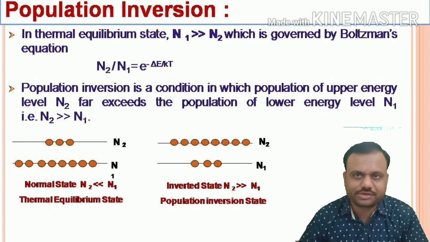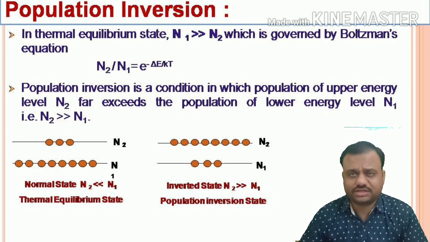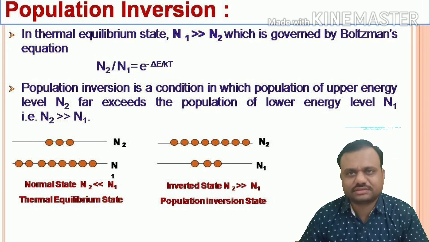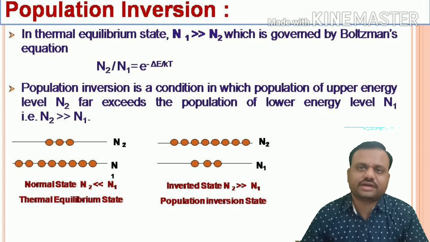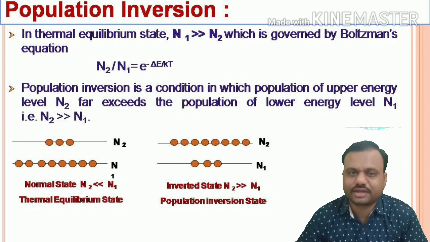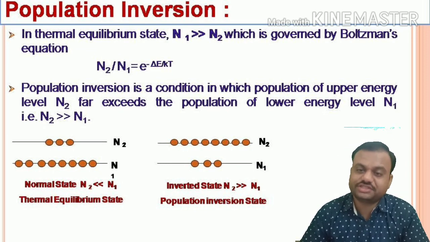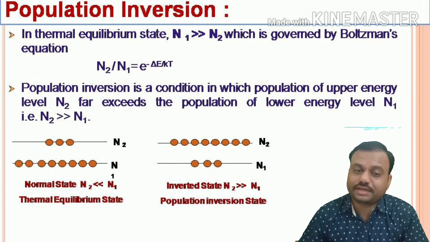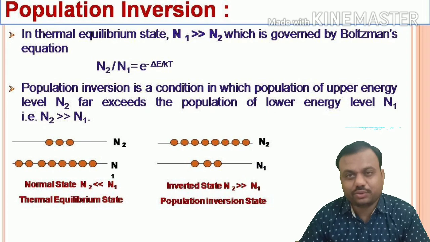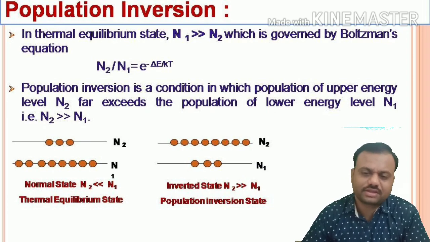We can compare this with the given diagram: initially the number of atoms in the ground state is more, but when the population is inverted, the number of atoms in the excited state is more, that is N2 is greater than N1. Hence population inversion is a condition in which the population of the upper energy level N2 far exceeds the population of the lower energy level N1, where N2 is always greater than N1.